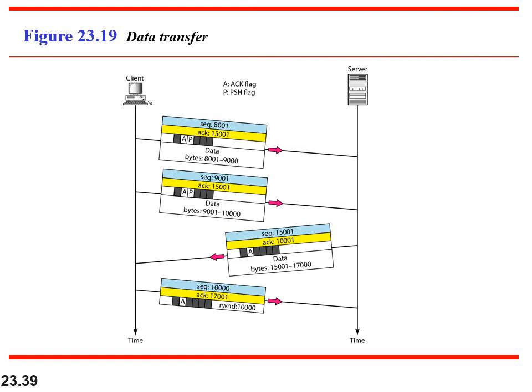You can see here the client is sending segment 8001 and then segment 9001. The server receives it, and now the server is sending its own data with number 15,001, and the acknowledgement is piggybacked along with the data sent by the server.